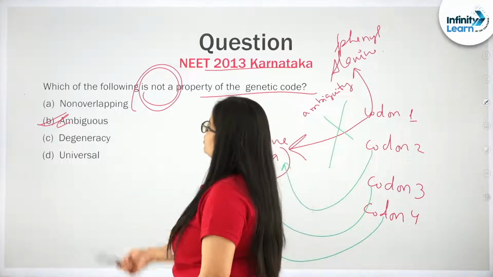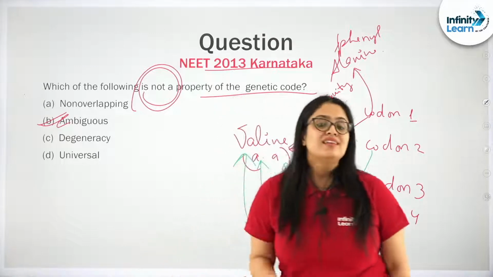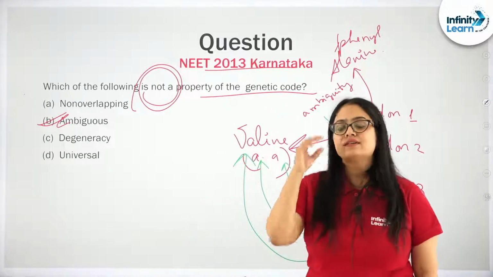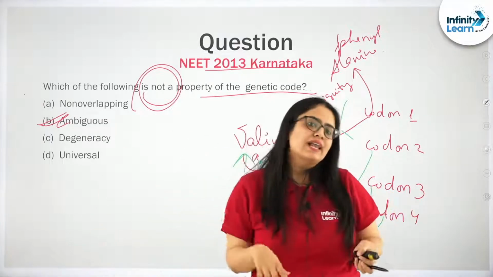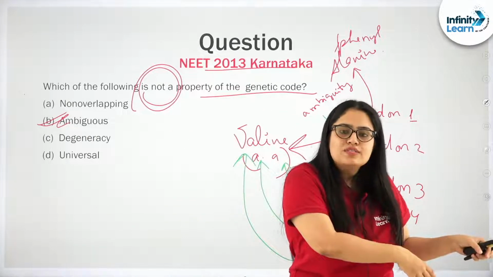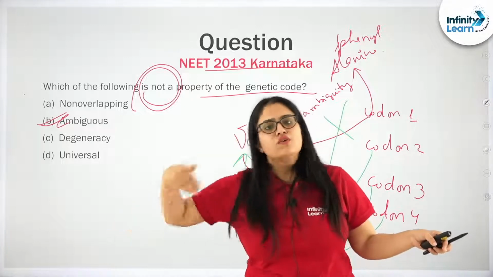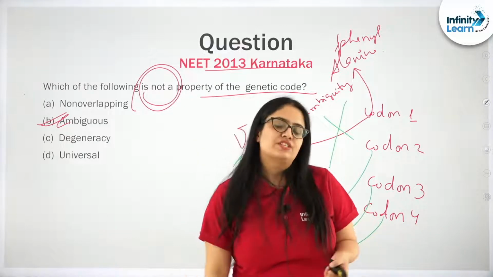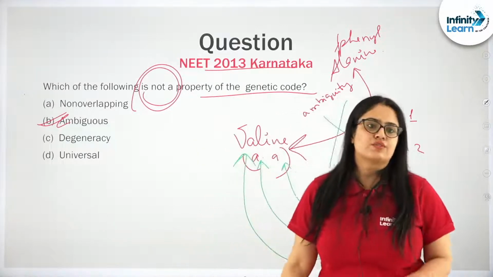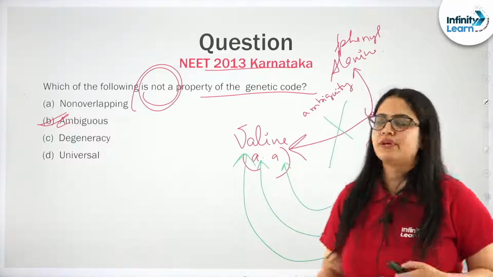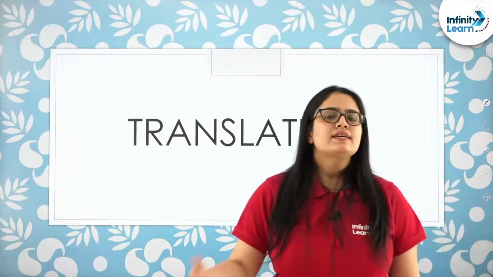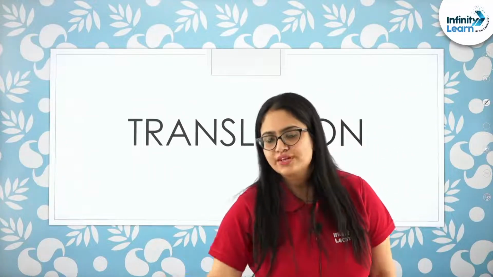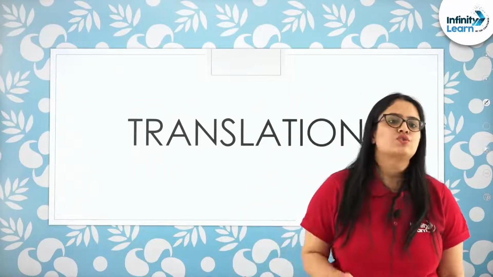How is genetic code universal? Genetic code is in fact nearly universal. That means the same UUU, if it is coding for phenylalanine in a human cell or eukaryotic cell, will code for the same phenylalanine in bacteria also. We have already done the discussion on this, so I'm not going to repeat it. Next question. These are the questions that NTA has asked from 2013 to 2021 based on the genetic code topic.